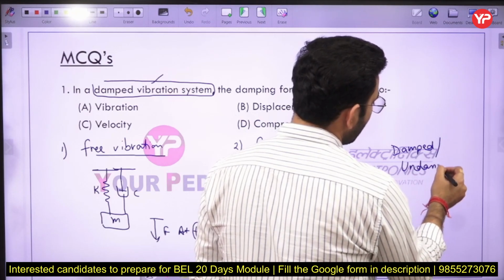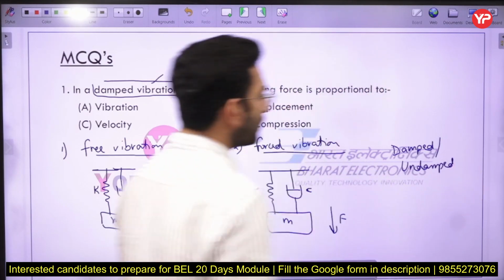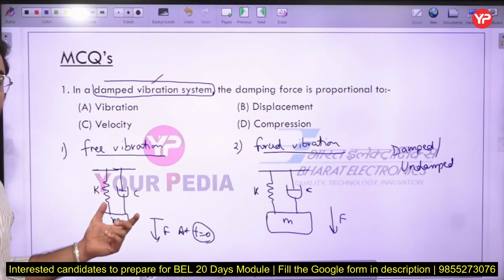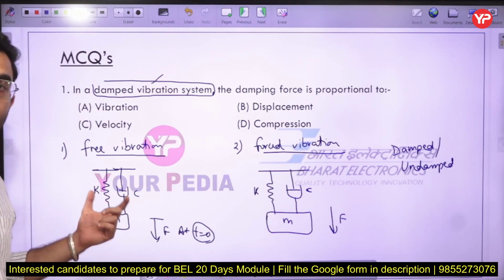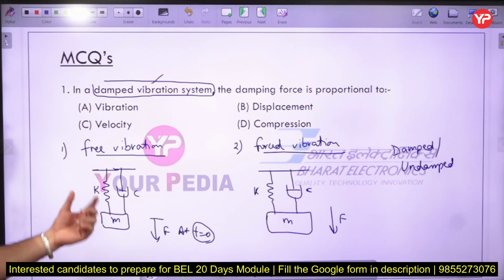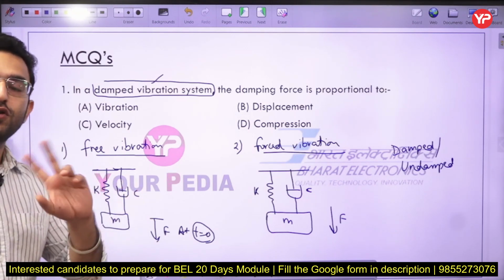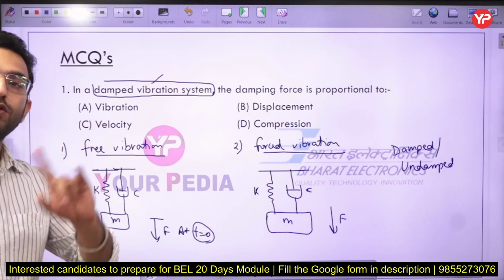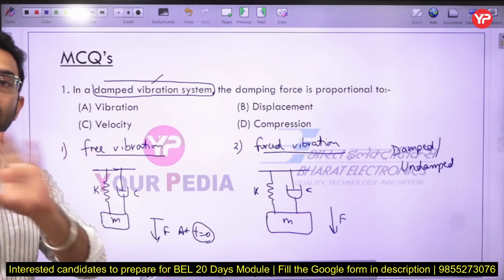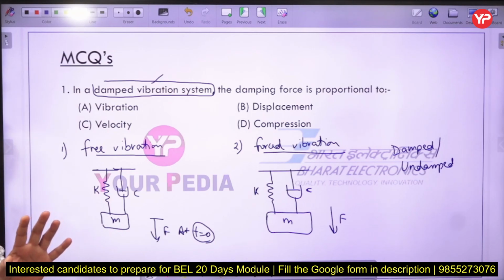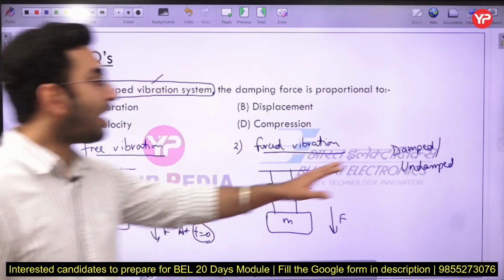Now what is the meaning of damped and undamped? I have told you that we have three elemental elements: the mass, spring and damper. Let us suppose there is no damper. Then the system is going to vibrate continuously, and the vibrations are not going to be dissipated. So we can say it is a case of an undamped system.